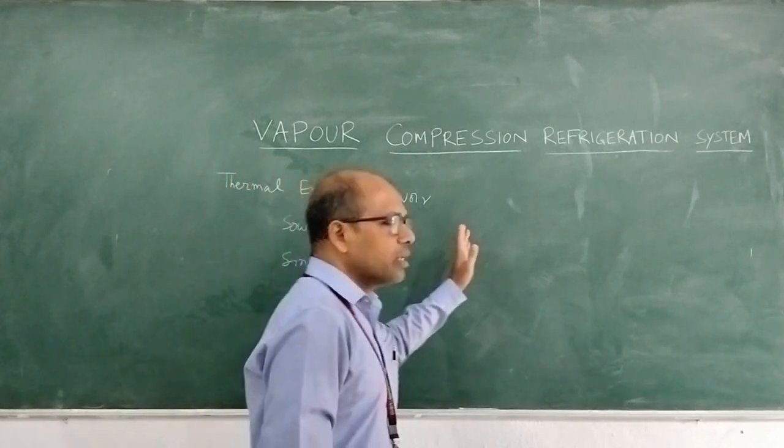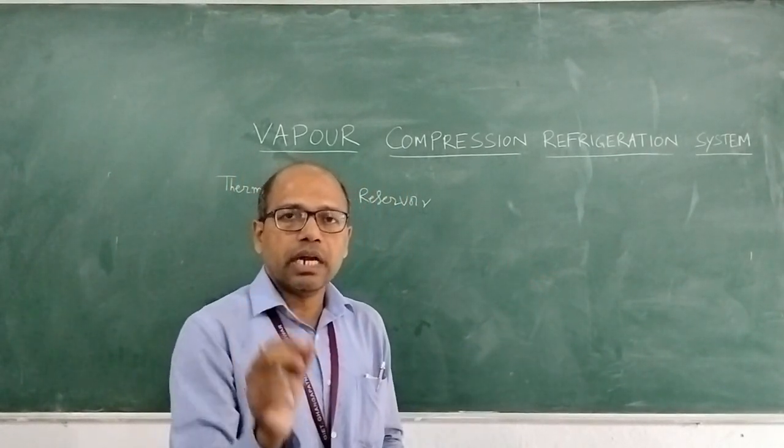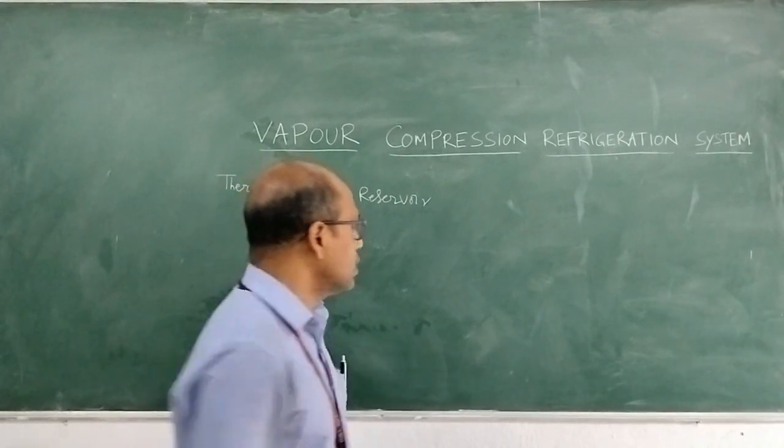Before coming to the second law of thermodynamics, we have one engine, the heat engine. What is a heat engine?